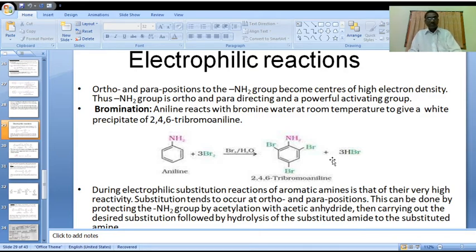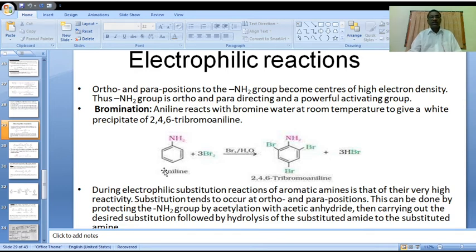The next reaction is electrophilic substitution. In this short time we cannot cover it fully, but we'll discuss the introduction part of this reaction. Here please observe the ortho and para positions.